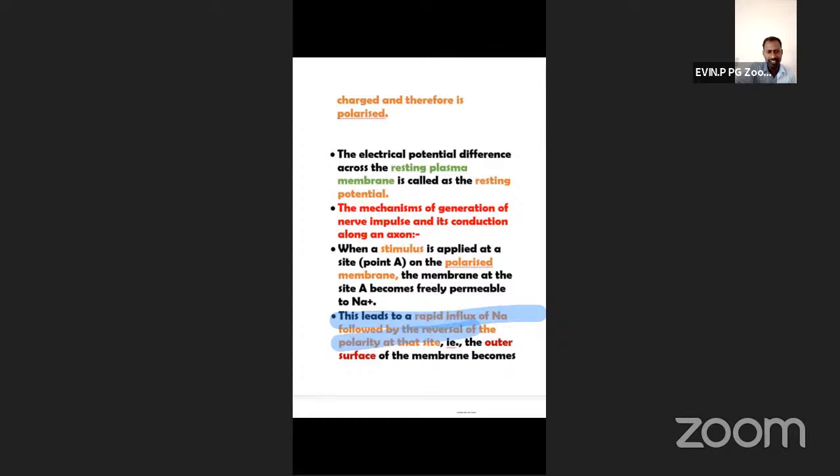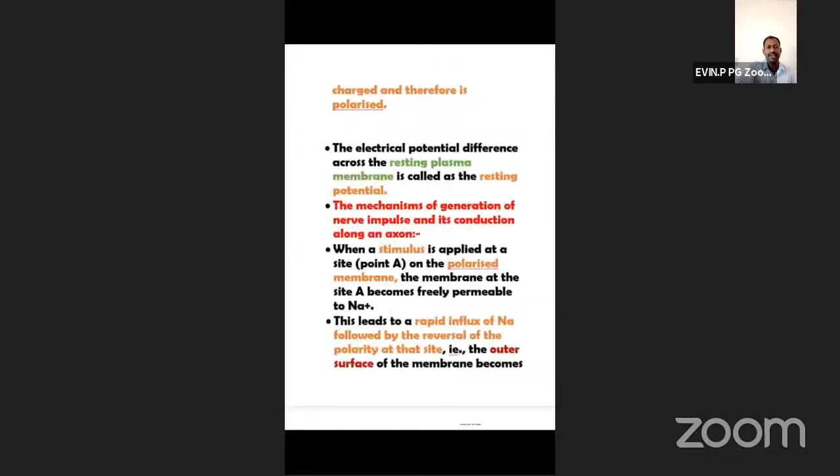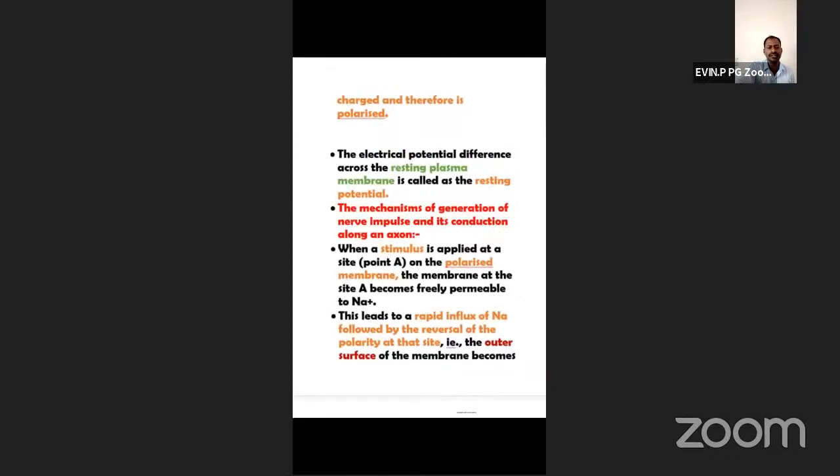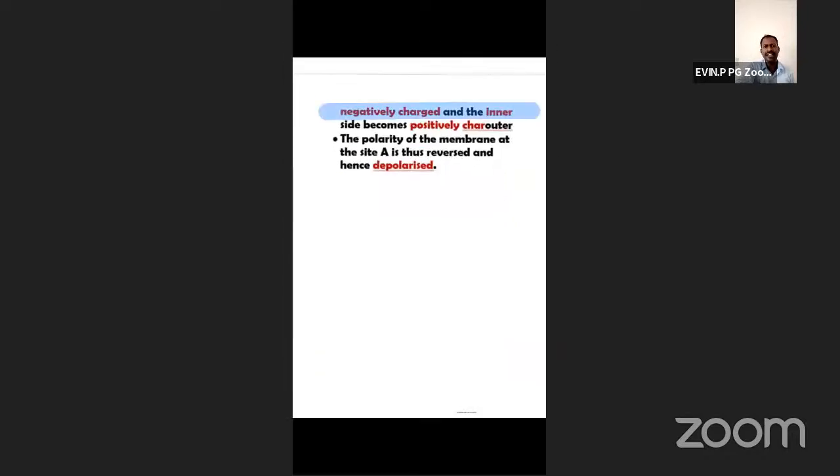So next, the polarity is reversed. The outer surface of the membrane becomes negatively charged, and the inner side becomes positively charged. So the polarity of the membrane at the A site is reversed and hence depolarized.